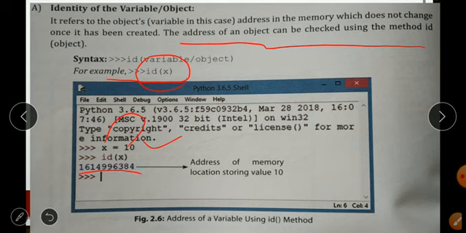a value like this figure. It is not necessary that if this is coming on my computer, it will show you this same value on your computer as well. In your machine, the address of the variable will differ compared to my computer. So do not panic about why you are not getting the value 1614996384 like this when you write x equals 10. On my computer it will be one value, and on your computer a different value will come.